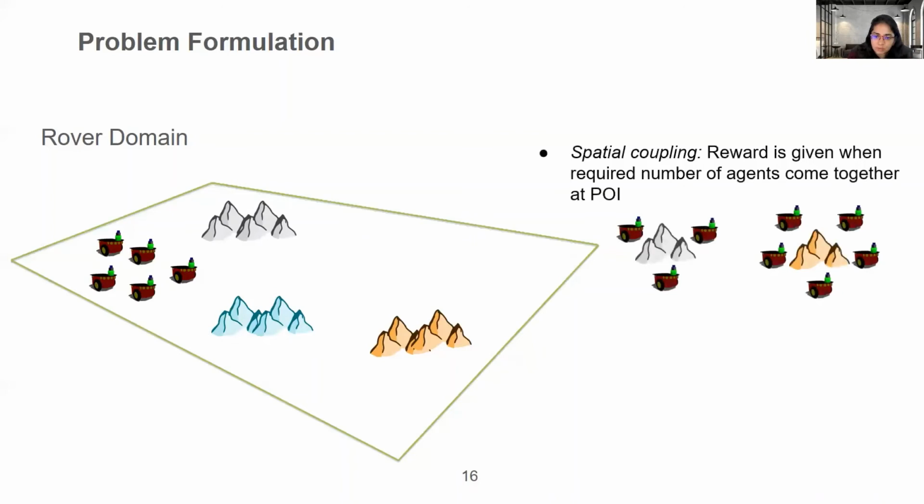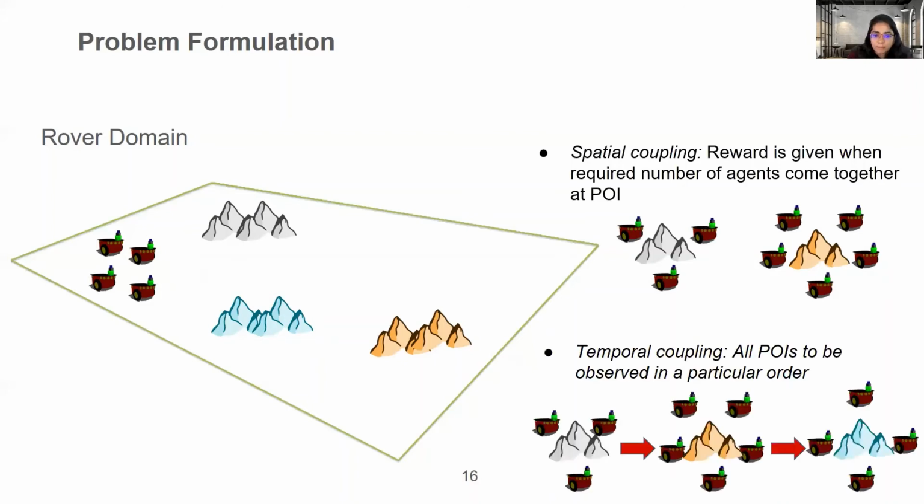One is the spatial coupling constraint, where reward will be given to the team only when the desired number of agents come together at a particular POI. So at a gray point of interest, we need at least 3 robots to come together, and at an orange POI, we need at least 5 robots to come together to explore it. In addition, we have temporal coupling, where all these points of interest have to be observed in a particular order.